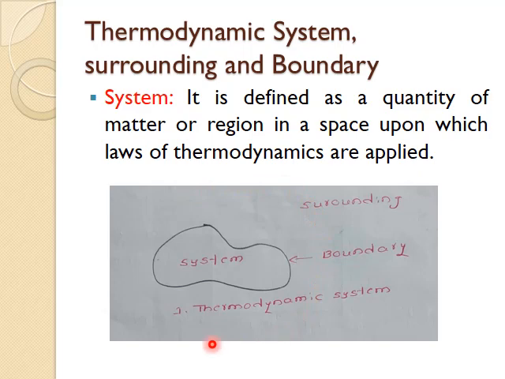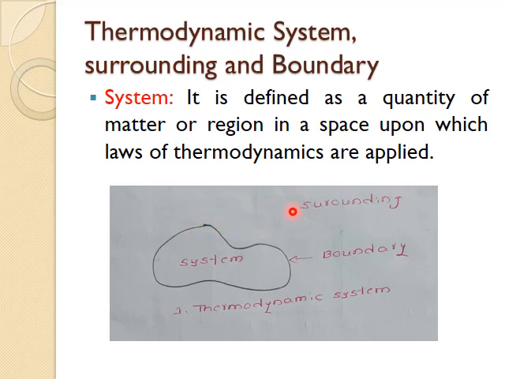If you consider this whole slide as a space, but I am interested in only this region only. This interested region only we can call as thermodynamic system, and to this interested region only I will apply laws of thermodynamics. So this interested region in a space upon which we want to apply laws of thermodynamics is called thermodynamic system. Or one more way to define system is, a macroscopically identifiable collection of matter is called system. And now surrounding.